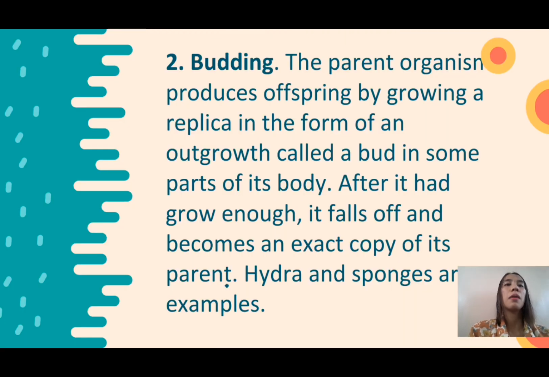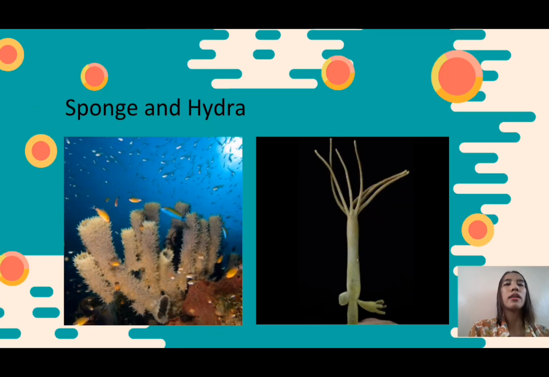Next one, budding. In budding, the parent organism produces offspring by growing a replica in the form of an outgrowth called a bud in some part of its body. After it has grown enough, it falls off and becomes an exact copy of its parent. Okay, examples of organisms that undergo budding are sponges and hydra.